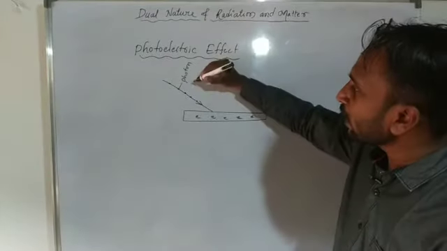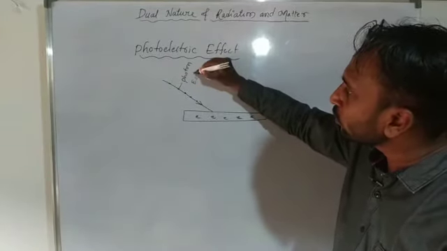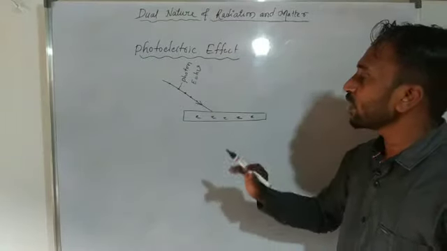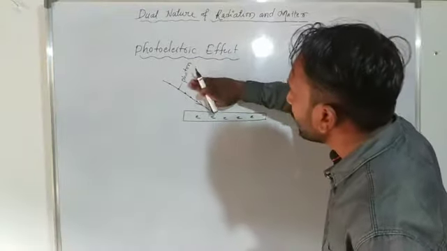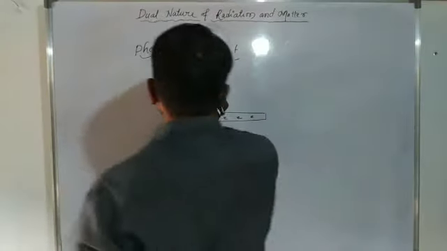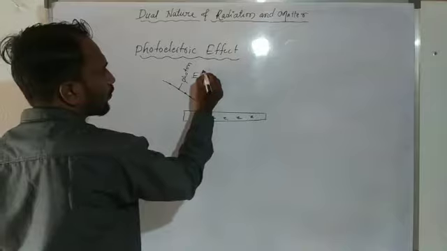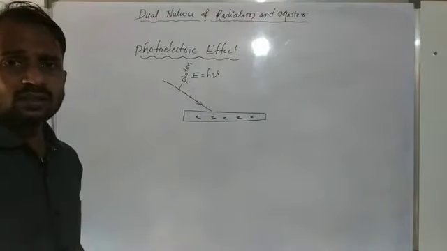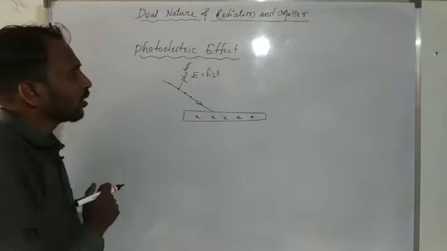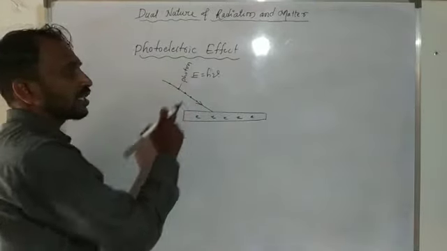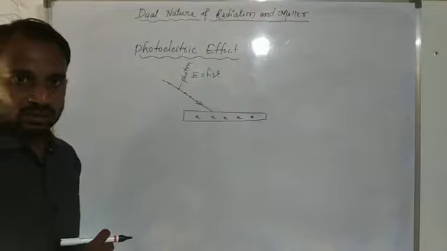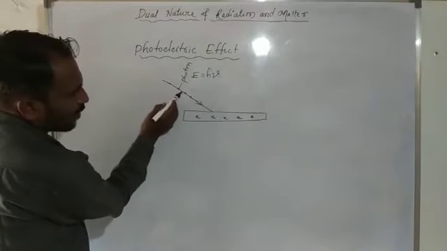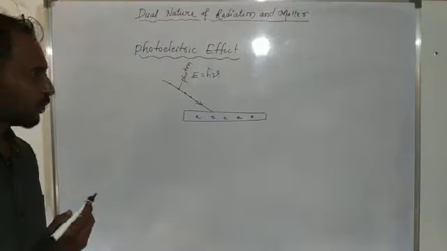You already know that the energy of a photon, E, is equal to h nu. Here h is the Planck constant and nu is the frequency. So E is the energy of a photon. Packets of energy are nothing but photons.